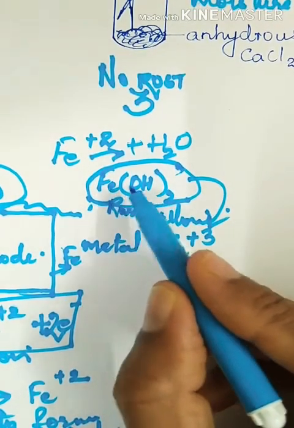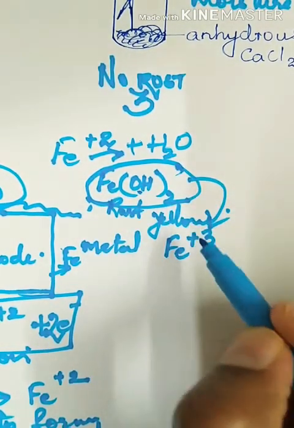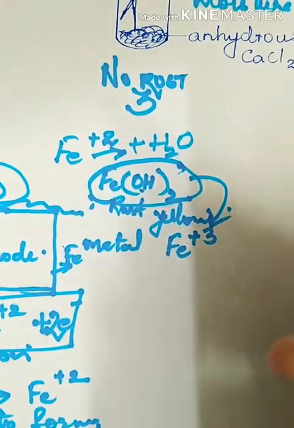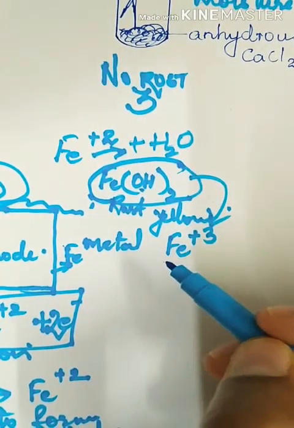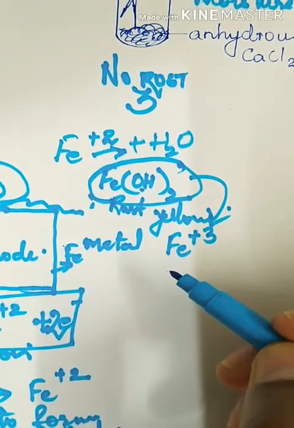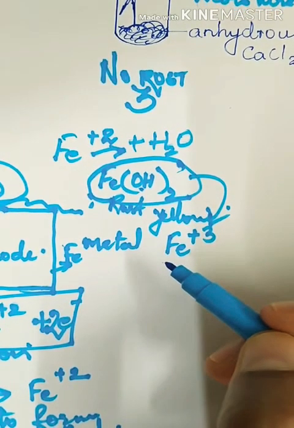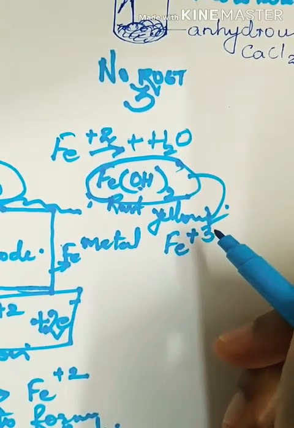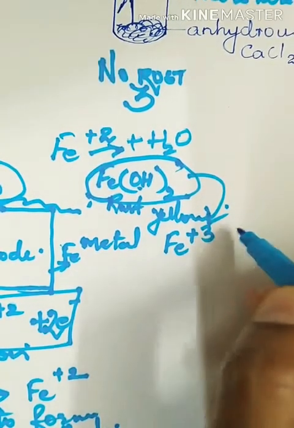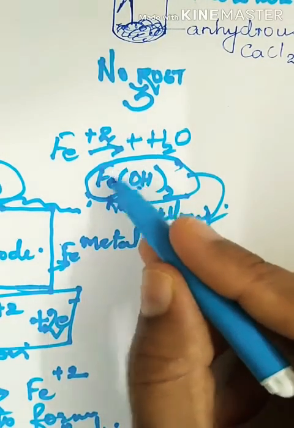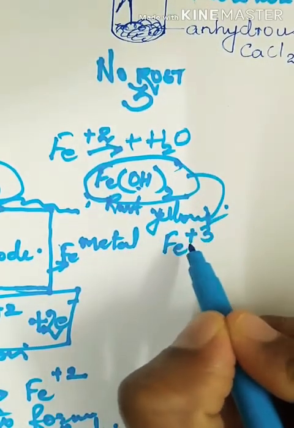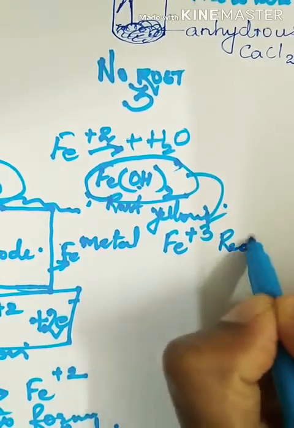First, it will be in Fe(OH)2 form. Again, Fe2+ will further react with water, be further oxidized, and you see the rust in the form of Fe3+ ions. When it is in Fe2+ form, it develops a yellow color. In Fe3+ form, it develops a red color.